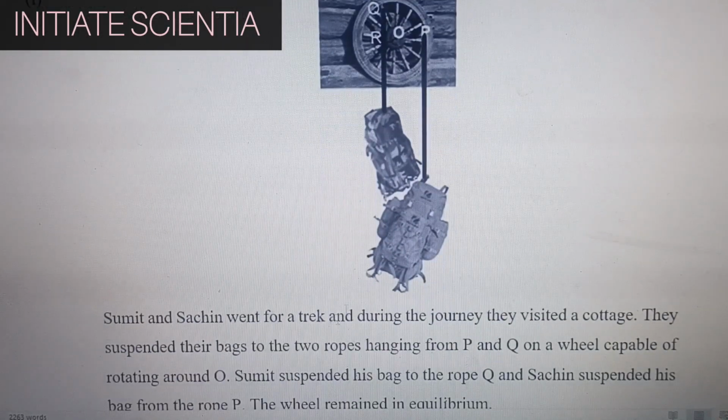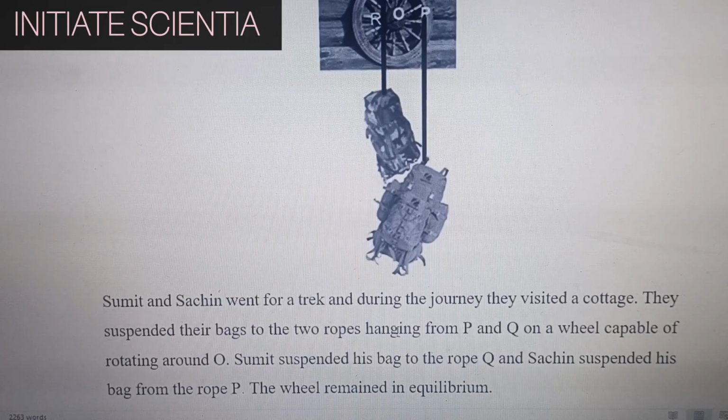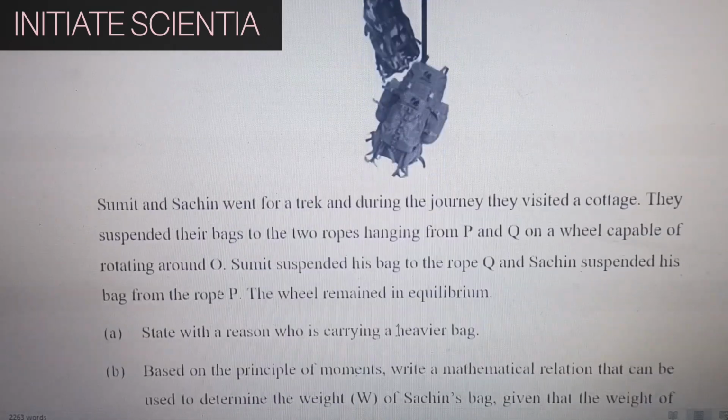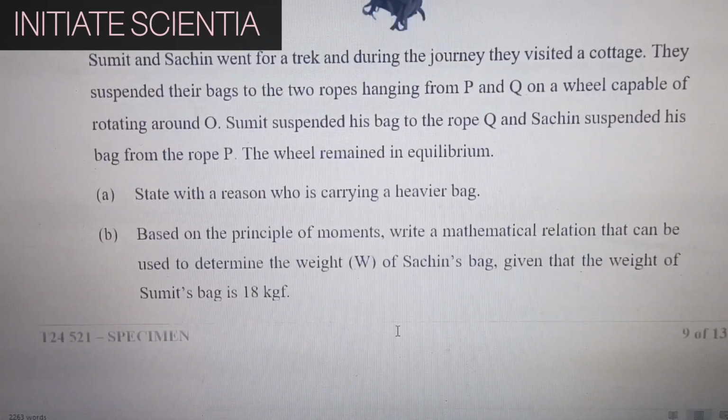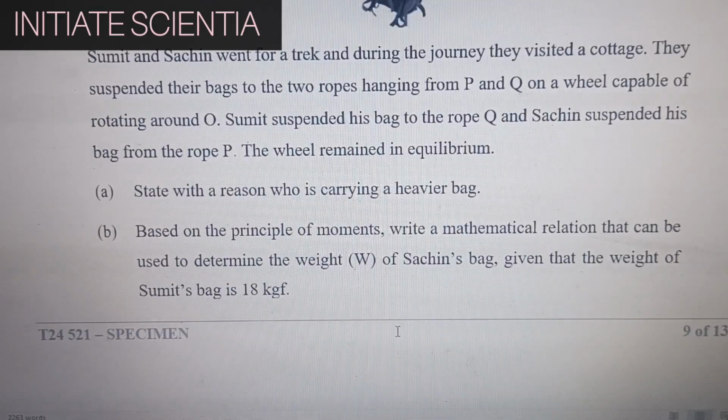Sumit and Sachin went for a trek and during the journey they visited a cottage. They suspended their bags to the two ropes hanging from P and Q on a wheel capable of rotating around O. Sumit suspended his bag to the rope Q and Sachin suspended his bag from the rope P. The wheel remained in equilibrium. State with the reason who is carrying a heavier bag.